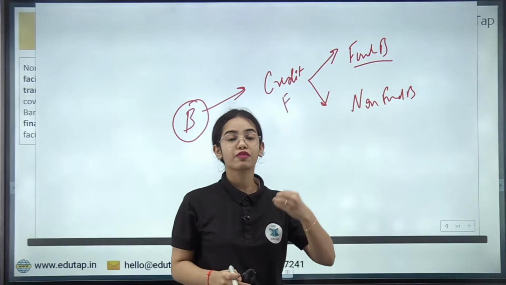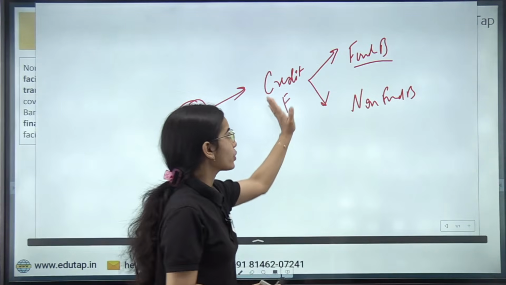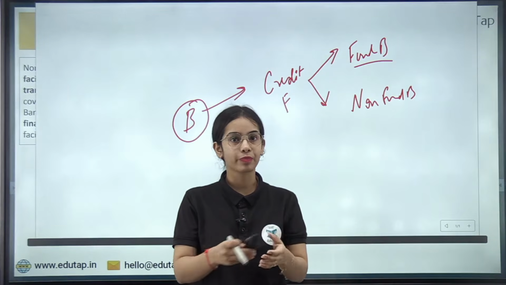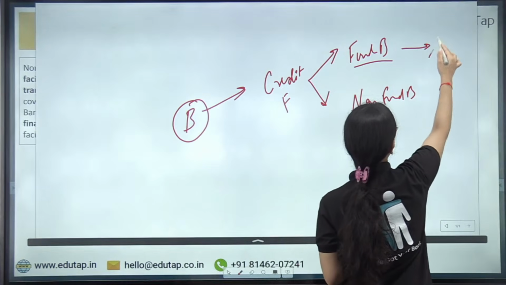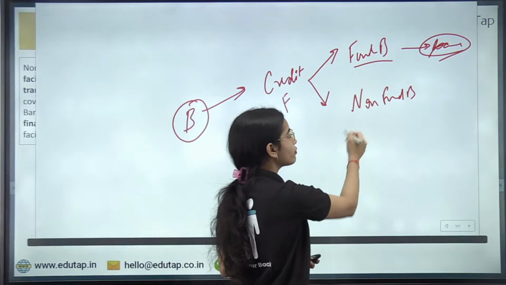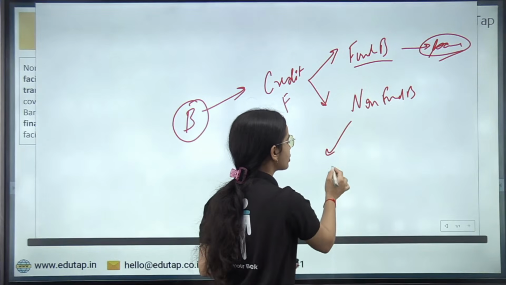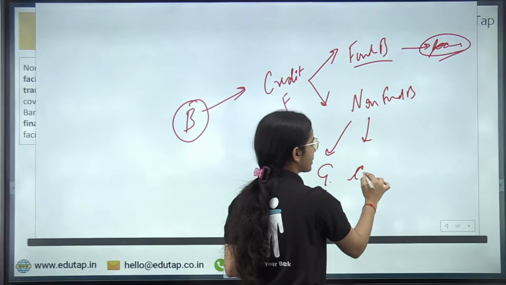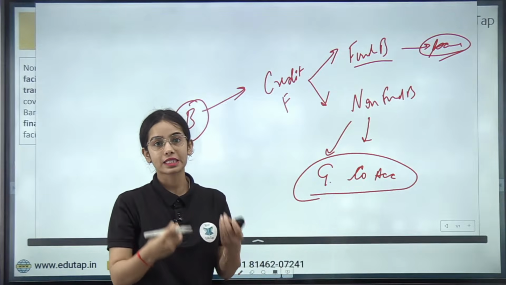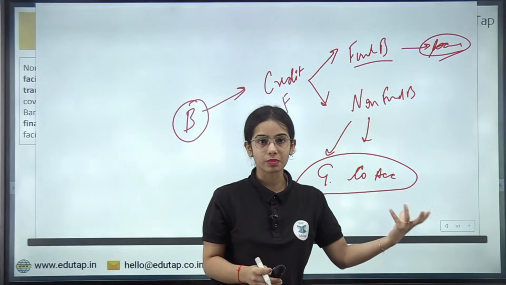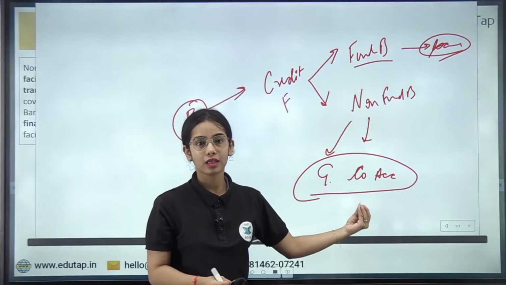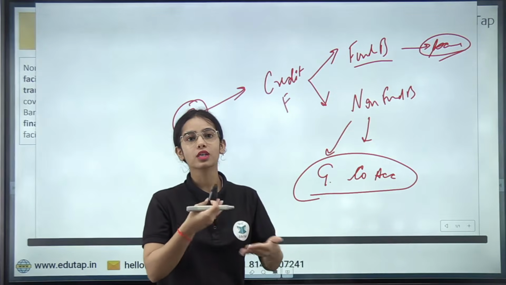Directly the money is given. The fund is involved here. So fund based credit facilities, I hope you all know, are the credit facilities where directly the loans are given or the money is given by the banks or by the financial institutions. Now non-fund based credit facilities include the guarantees, the co-acceptances and such, okay. So these are the credit facilities where the funds are not disbursed, but they are still credit facilities as they help the institutions to work smoothly.